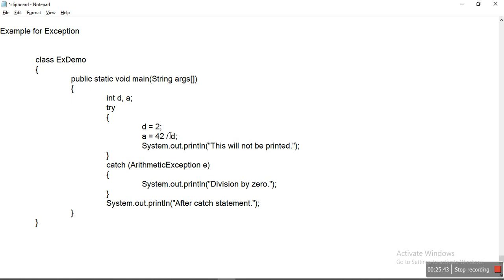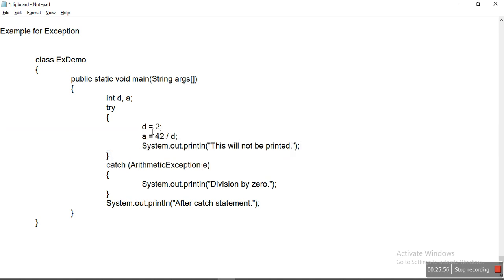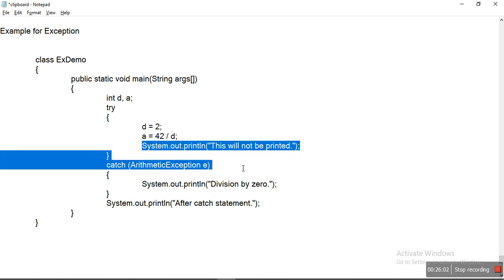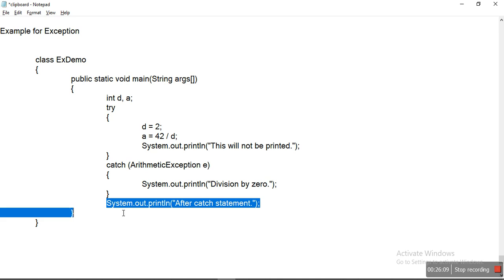Since we have no error here, all the statements within the try block are executed. So the output, with d as 2, is that the value of a is 21. This statement is executed, and after this the control is directly transferred to the statement after the catch, which is printed.